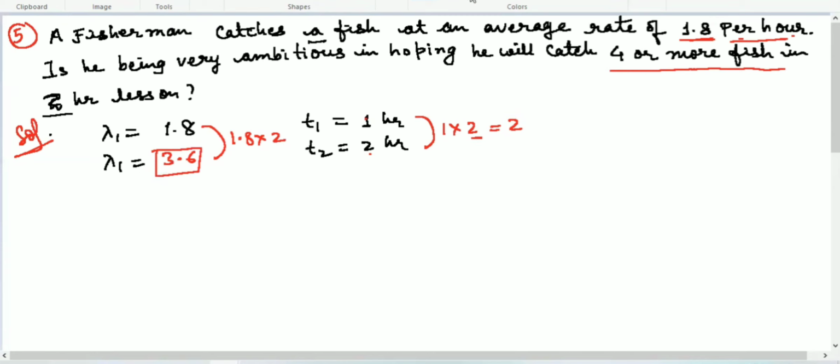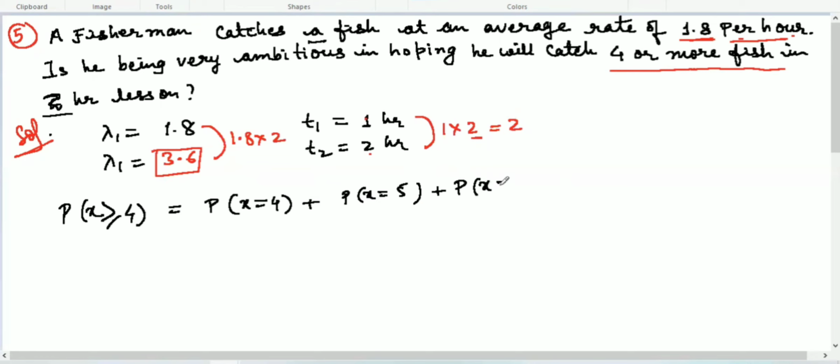So write down, this is the main thing, how to write the probability of X. We have to find the probability that he will catch 4 or more fish. So it will be X greater than or equal to 4. So we need to find the probability of X equal to 4, plus the probability of X equal to 5, plus the probability of X equal to 6, and so on it will go to infinity. I explained this with a graph in the previous question.